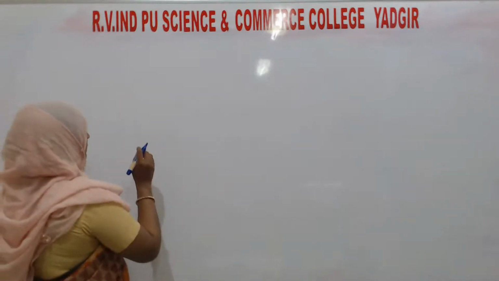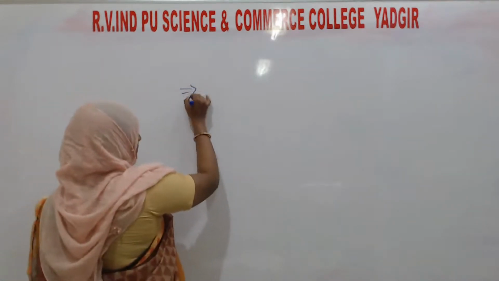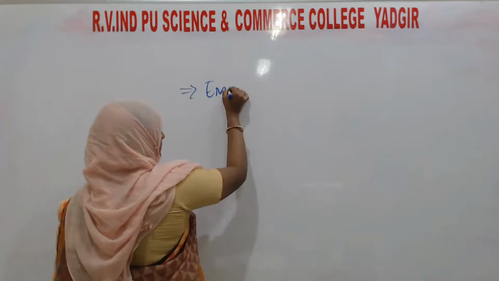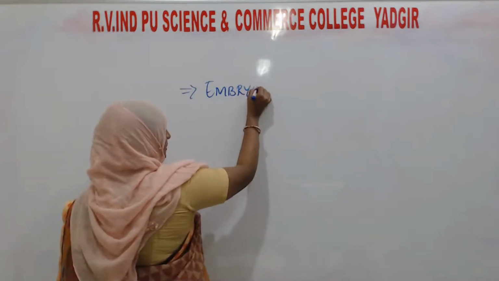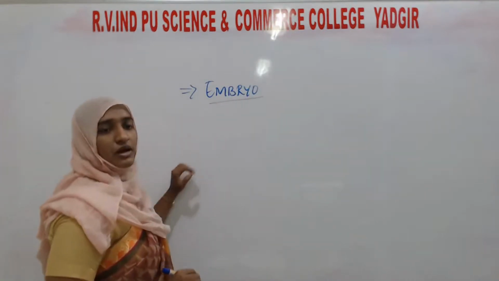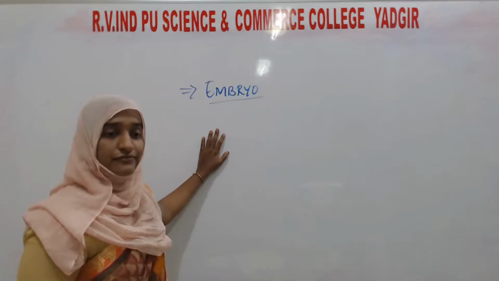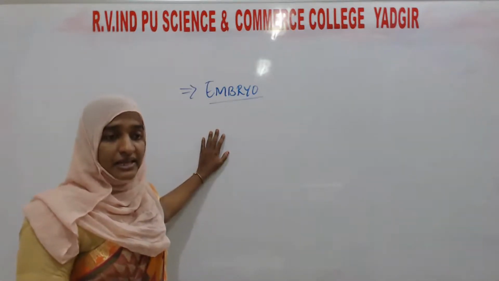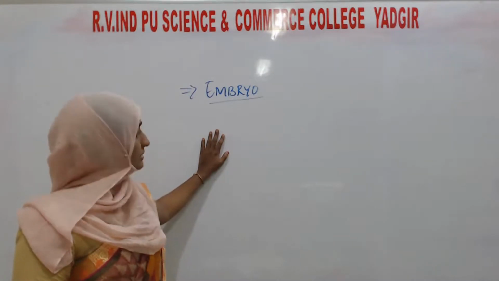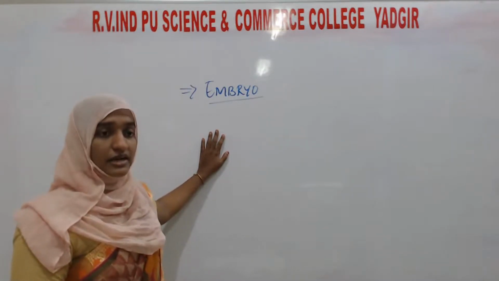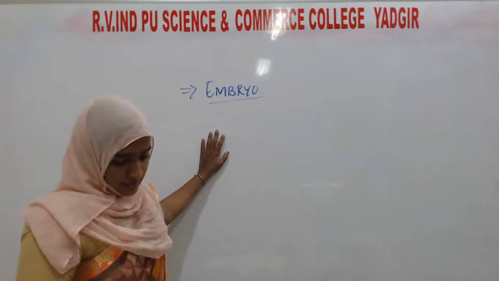Now next, the embryo. When the embryo is going to form, after double fertilization, there is a fusion of one male gamete with one egg cell, forming a zygote. That zygote will develop into the embryo.